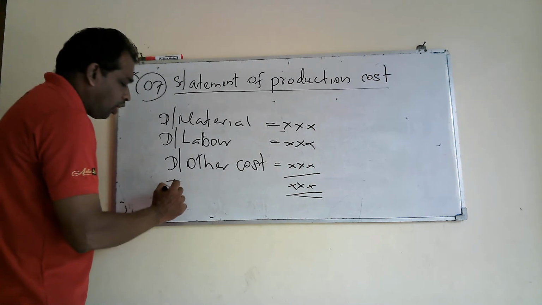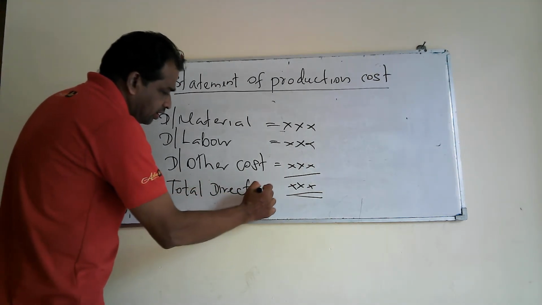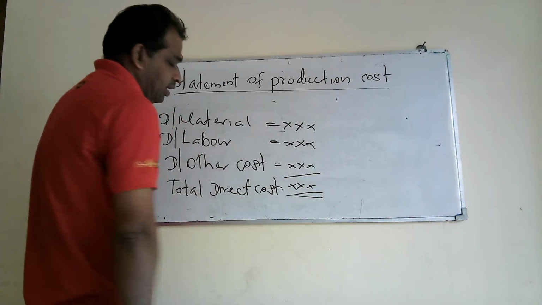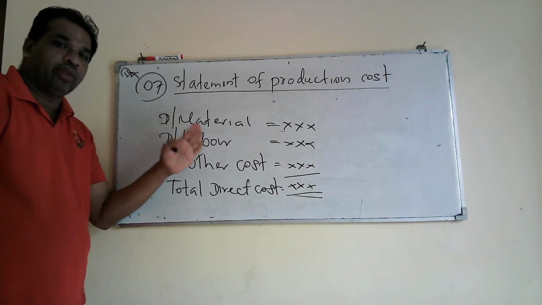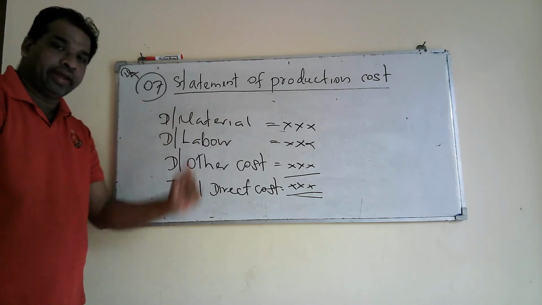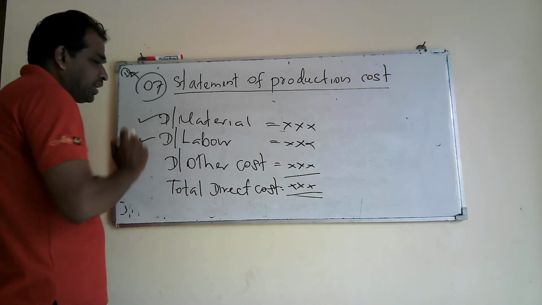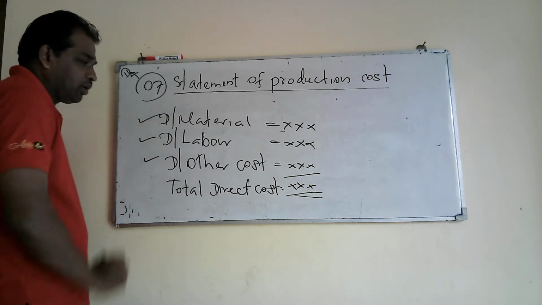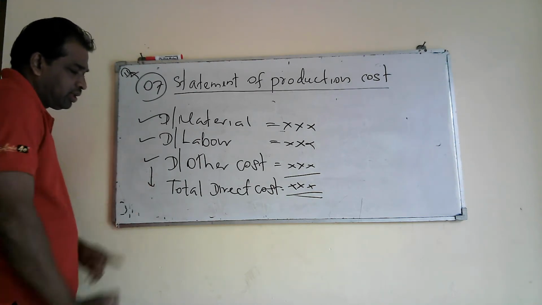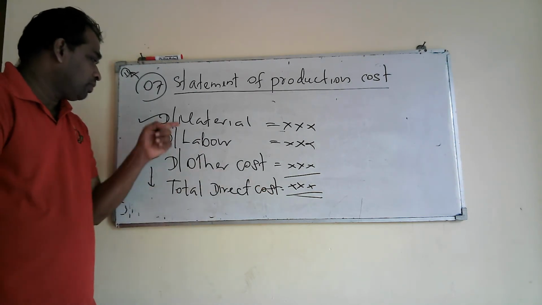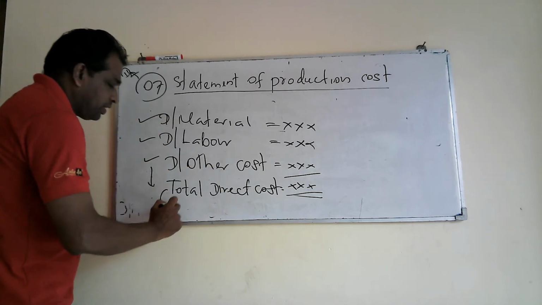This is called total direct cost. Here I have shown how to calculate total direct cost. First element direct material, second element direct labor, third element direct other cost. Then we have the total, the addition of these three elements. It is called total direct cost, or we say prime cost.